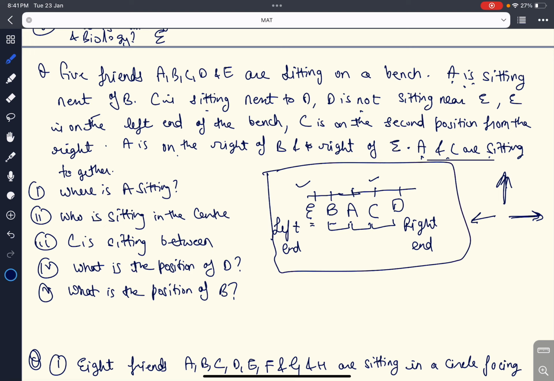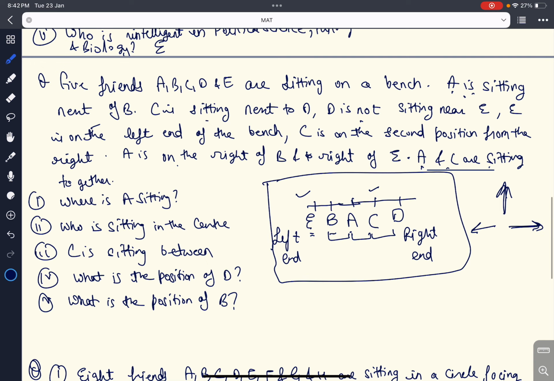The point is the position of A. So our first question is, where is A sitting? A is sitting between B and C. So our answer will be between B and C. The second question is, who is sitting in the center? Obviously A is in the center.